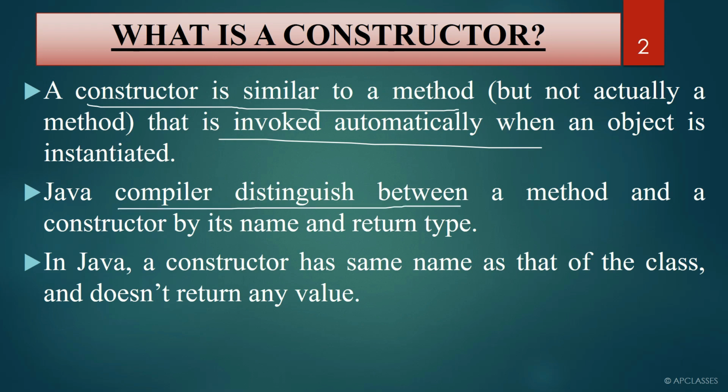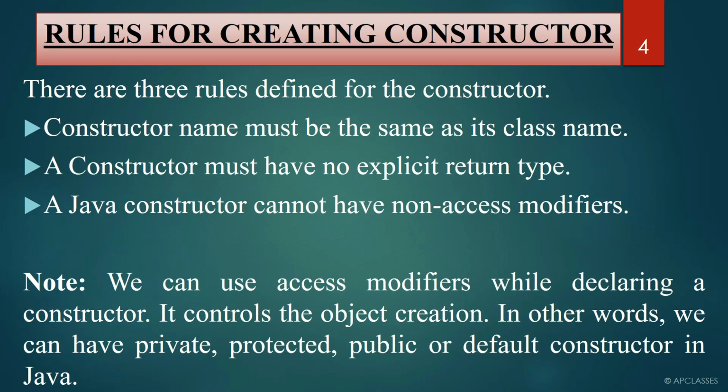How will the Java compiler distinguish between a method and a constructor? It can distinguish by its return type and by its name. Usually we don't write a method name similar to a class name, but even if it is similar to a class name, it will not create an error. Now let us see the rules for creating a constructor. Basically we have to follow 3 rules here. The first rule says that a constructor name must be the same as its class name. As you know, it is already discussed with you. We have to keep it the same as the class name.